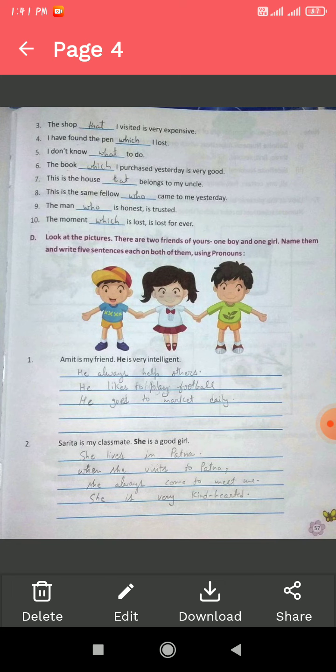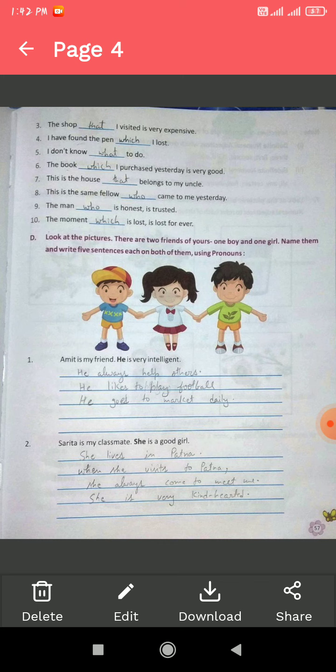Third point, the shop that I visited is very expensive. Well, the shop is a non-living thing, so we should use the relative pronoun that. The shop that I visited is very expensive. I have found the pen which I lost. Which is also used for non-living things, so we can use the relative pronoun which. I have found the pen which I lost.